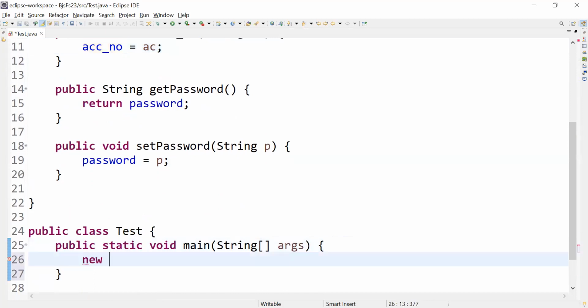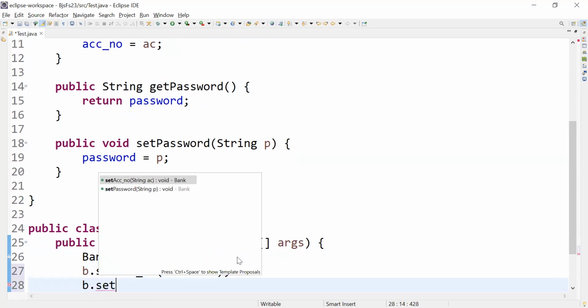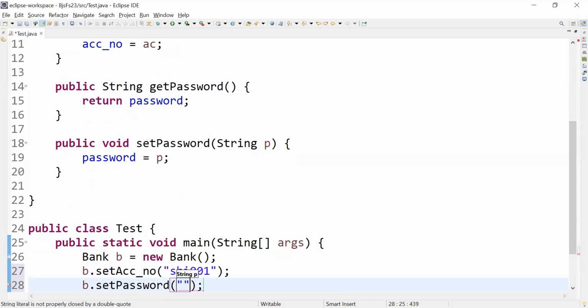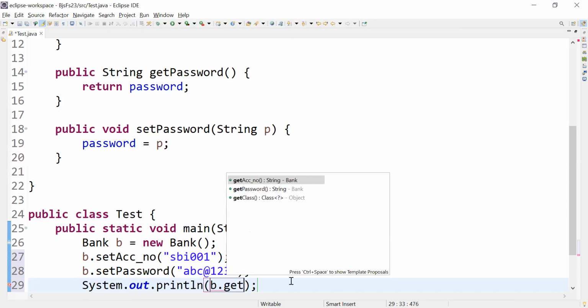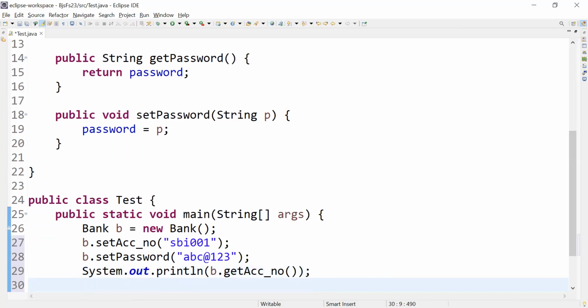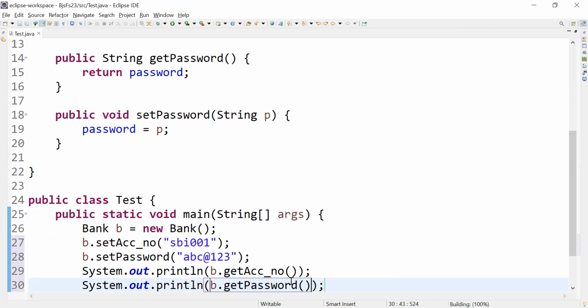Okay, so I'll tell new Bank, create a reference B, and I'll tell B dot set account number is equal to SBI 001. I'll tell B dot set password is equal to ABC@123. Okay, and I'll tell B dot get account number, sys out, B dot get password. Okay, copy this program, guys, quickly.